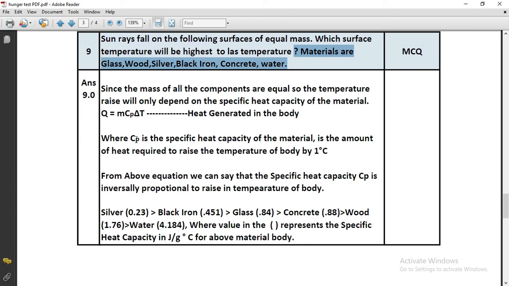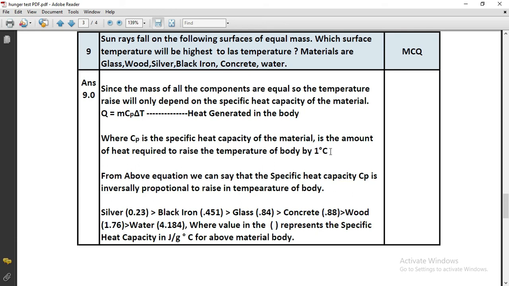Okay, so this is a descriptive question, and its answer depends on the specific heat capacity. Since the mass of all components is equal, the temperature rise will depend on the specific heat capacity of the material. There is the equation for heat in thermodynamics, Q equals m Cp delta T. M is the mass, Cp is the specific heat, and delta T is the change in temperature. What is specific heat? Specific heat is the amount of heat required to raise the temperature of a body by 1 degree.